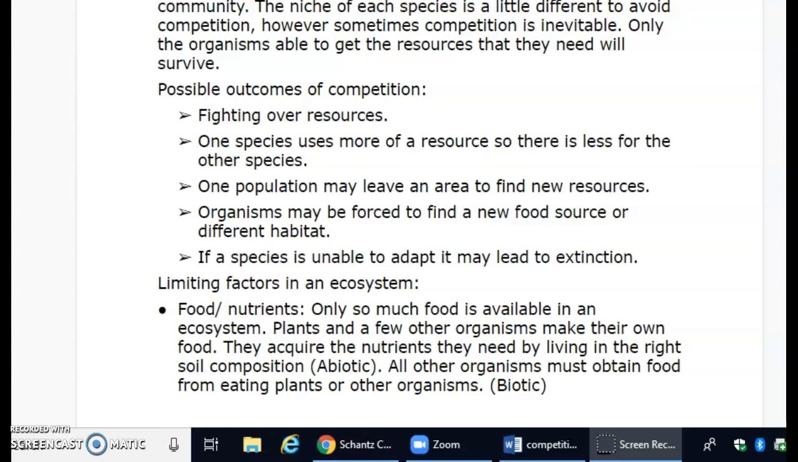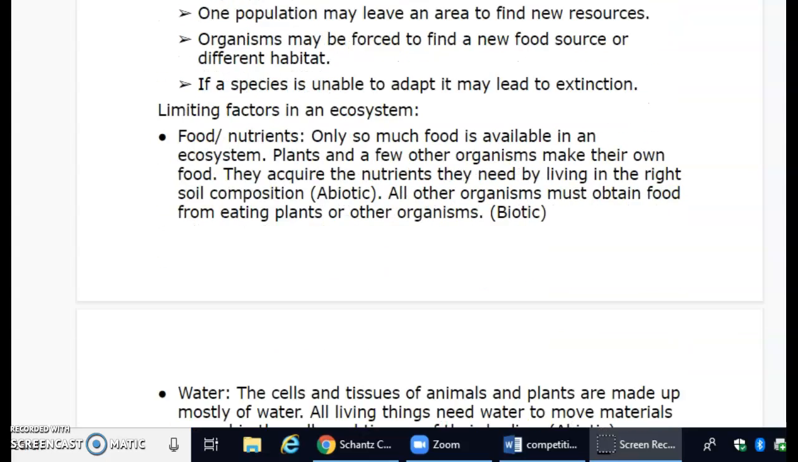Limiting factors in an ecosystem. Food or nutrients. Only so much food is available in an ecosystem. Plants and a few other organisms make their own food. They acquire the nutrients they need by living in the right soil composition. Remember, soil composition is an abiotic factor. All other organisms must obtain food from eating plants or other organisms, which would be biotic factors.